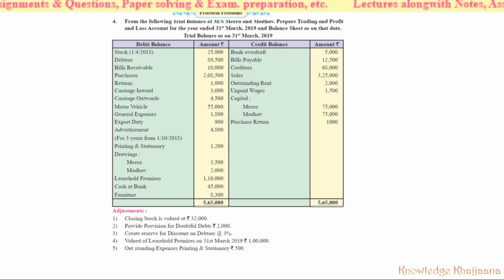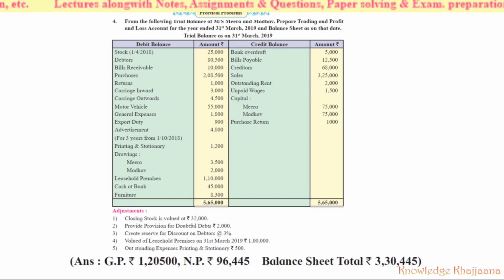Now, after solving the problem, let's see whether our answers match with the answers given in the book. Let's see. Our gross profit was rupees 1,20,500, and the gross profit given in the book is the same, 1,20,500.